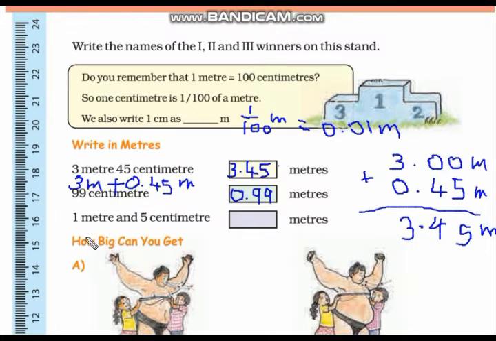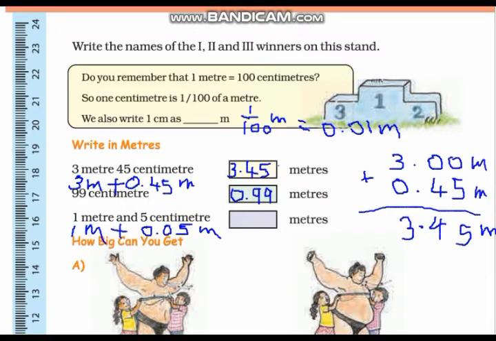Now here, 1 meter and 5 centimeter is equal to dash meter. So here 1 meter we will write as it is because it is in meter only, plus this 5 centimeter we have to convert into meter. So 1 centimeter is equal to 1/100th meter. So 5 centimeter is equal to 5 upon 100 meter. That means 0.05 meter.